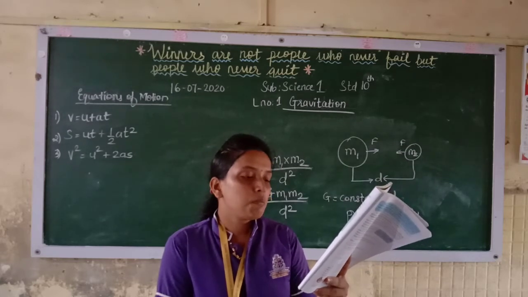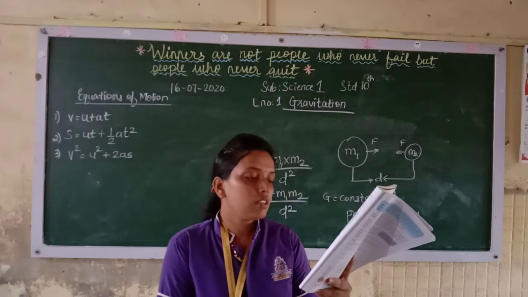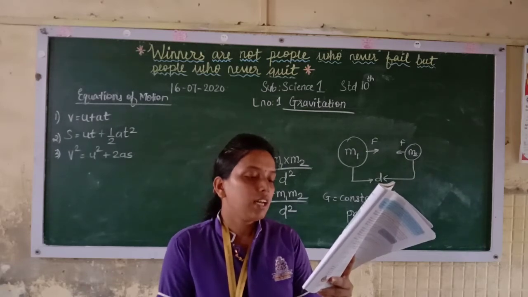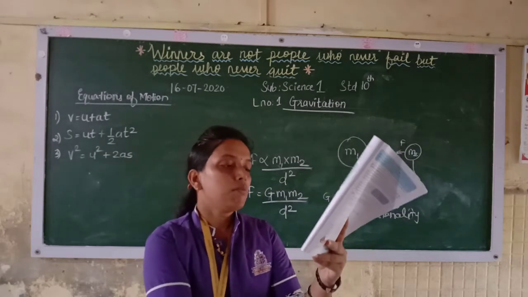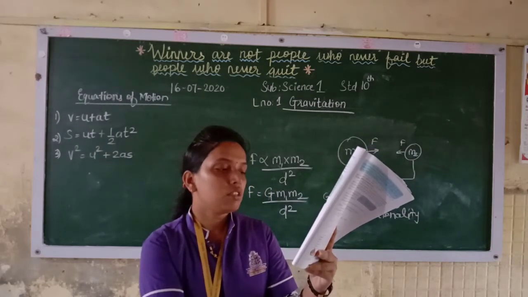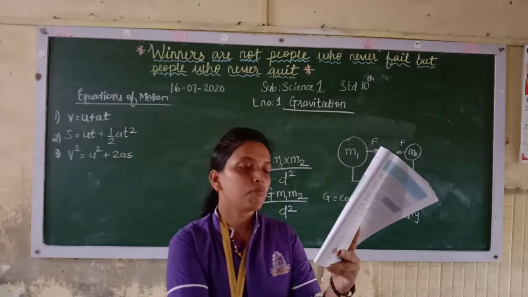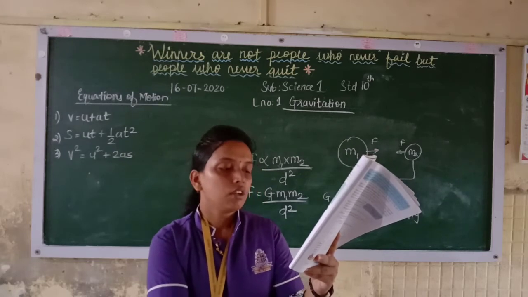If two bodies are spherical, the direction of the force is always along the line joining the centers of the two bodies, and the distance between the centers is taken to be d. In case the bodies are not spherical or have irregular shape, then the direction of the force is along the line joining the centers of mass, and d is taken to be the distance between the two centers of mass.